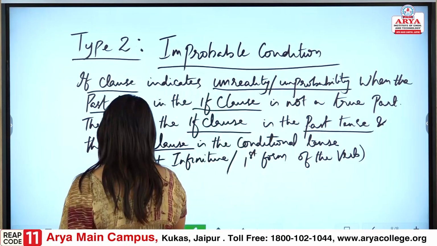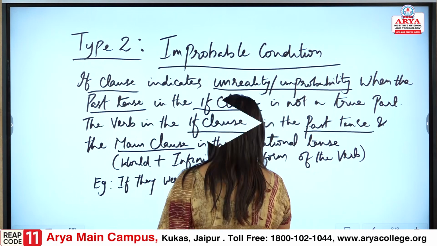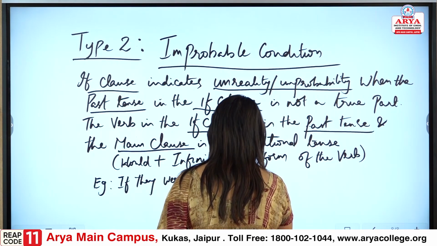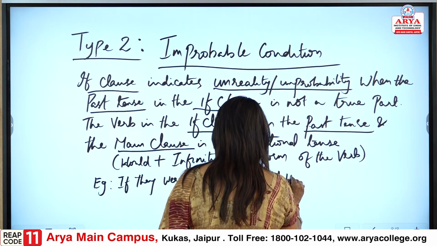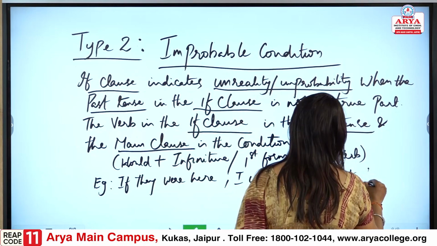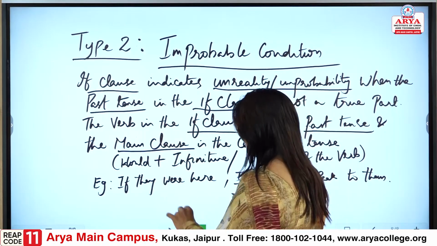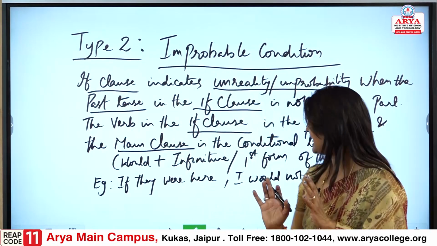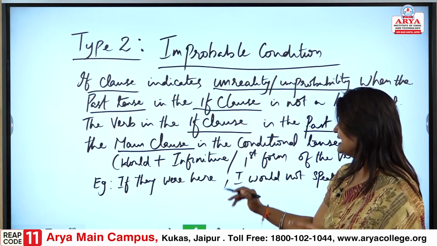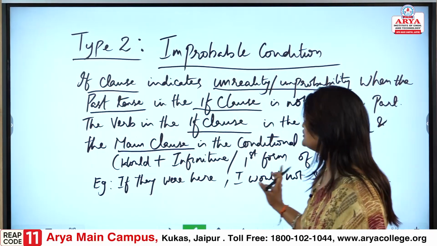Now let me give an example: if they were here, I would not speak to them. Please understand this: if they were here, I would not speak to them.